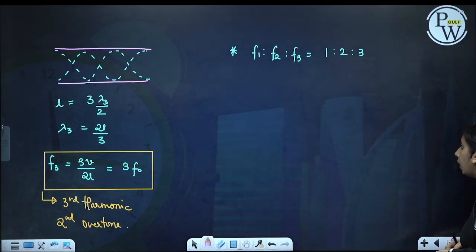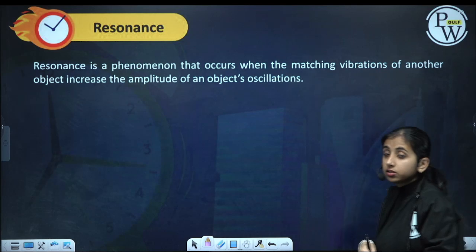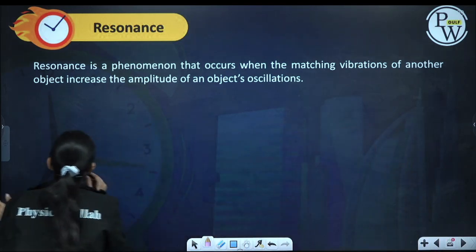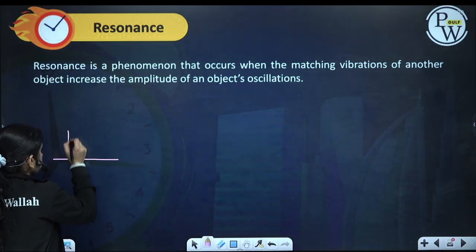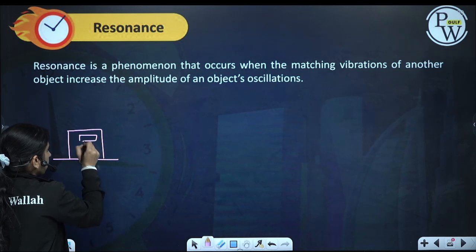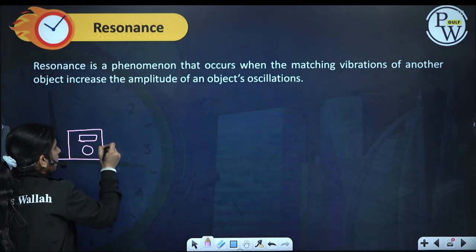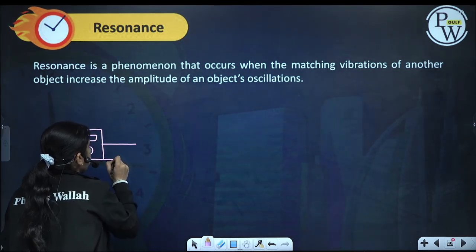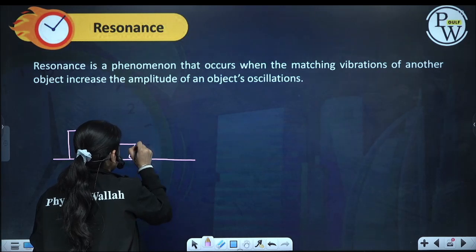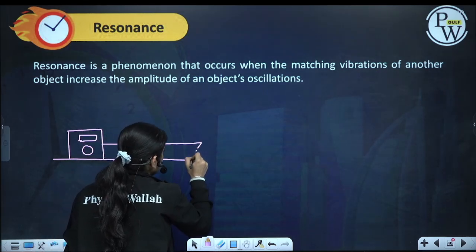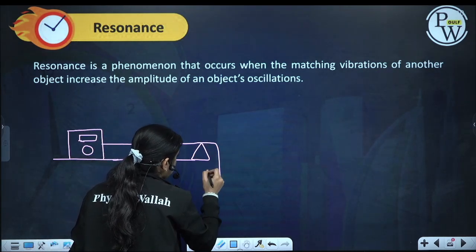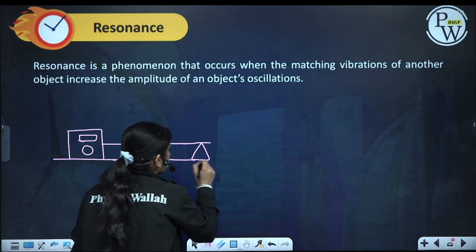Okay, now let us do resonance. What is resonance? Suppose we have an oscillator. This oscillator is tied to a string which is taut.